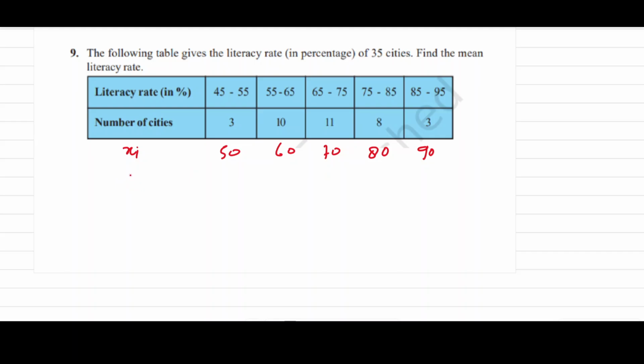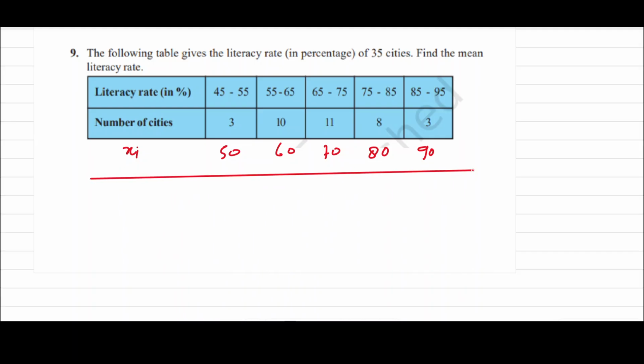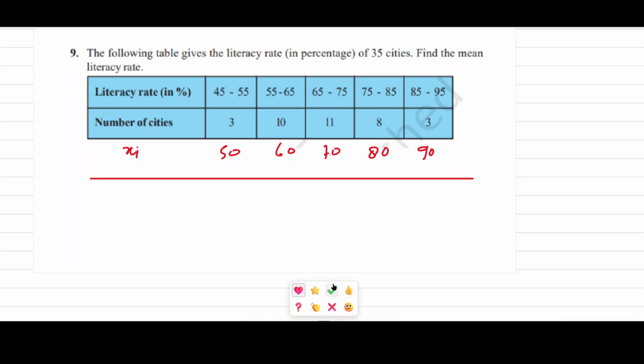Now first we should separate it. Here we have separated. Now to minimize the number, this number is big and it is also a multiple of 10, and we can minimize it with the help of any number we choose. So here we will choose 70 as a mid value, the average, assumed mean.